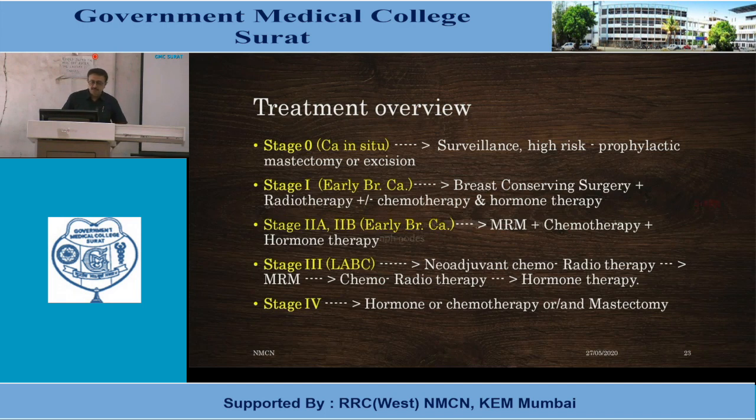Stage 1 and stage 2 are considered early breast carcinoma, especially stage 1. Stage 1 is a tumor up to 2 centimeters in size. Then breast conserving surgery is preferable, plus whole breast radiotherapy, chemotherapy or hormone therapy if the tumor is high grade or the patient is high risk. Stage 2A, 2B is again early breast carcinoma, and its size is 2 to 5 centimeters, so more than 2 centimeters size of the tumor.